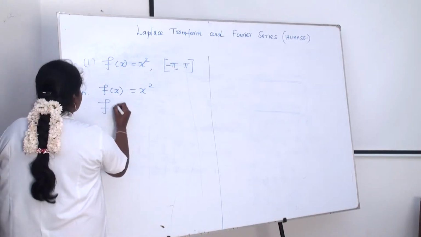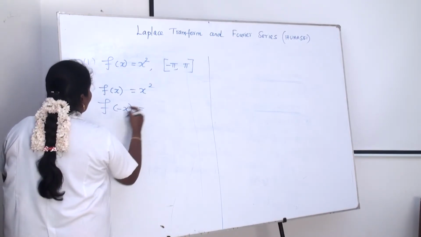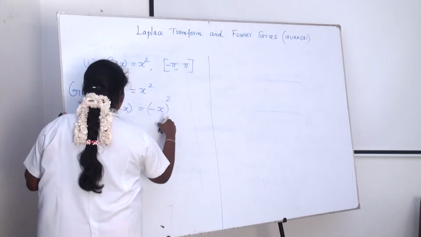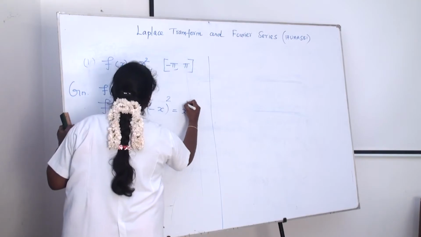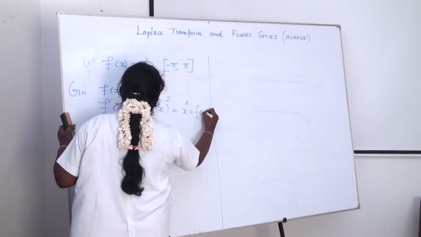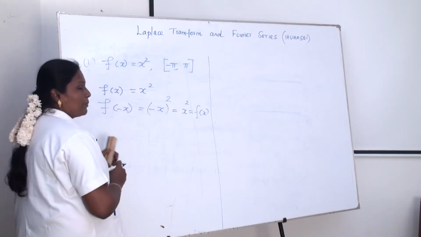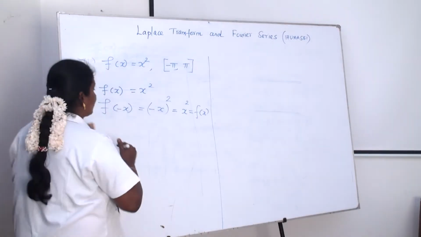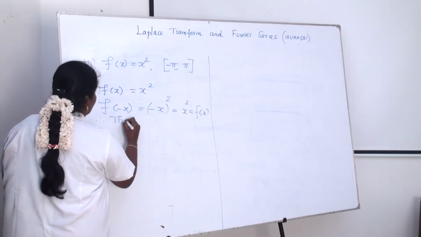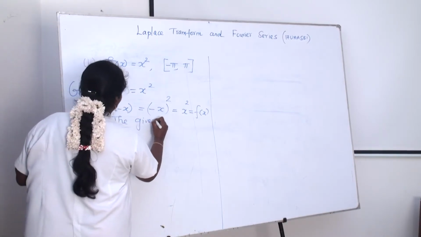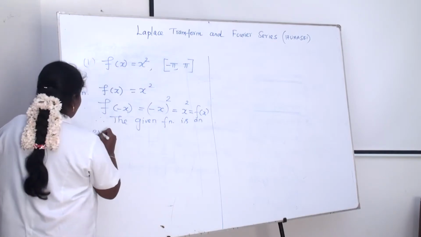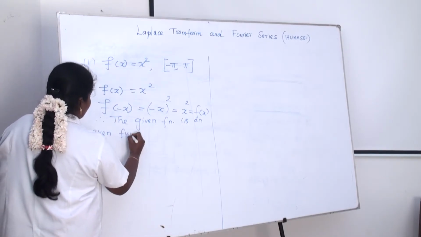Then we write f(minus x) as minus x the whole squared. This is equal to x squared, which is f(x). Therefore, f(minus x) = f(x). Therefore, the given function is an even function.